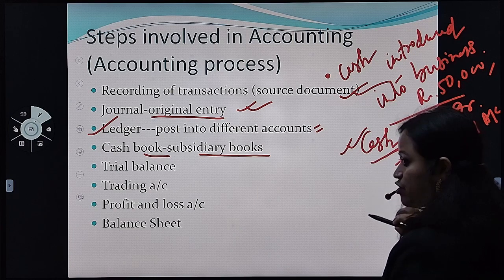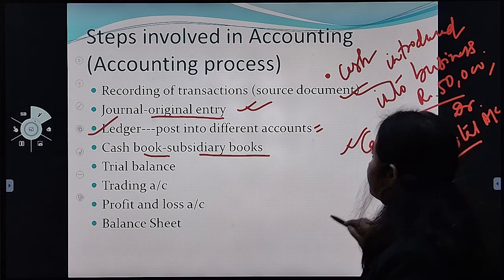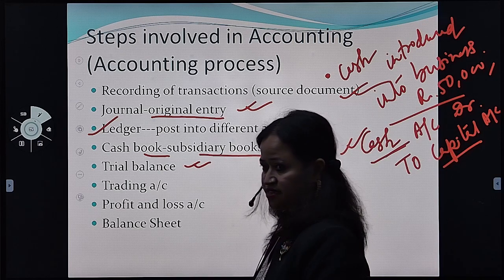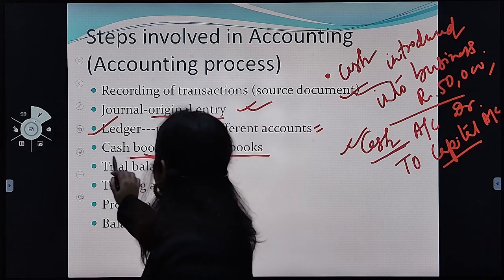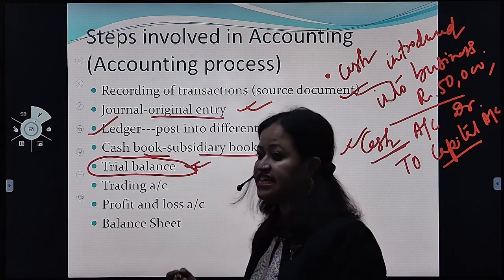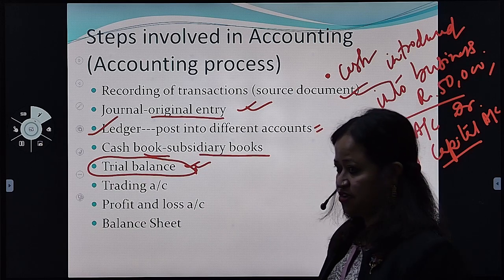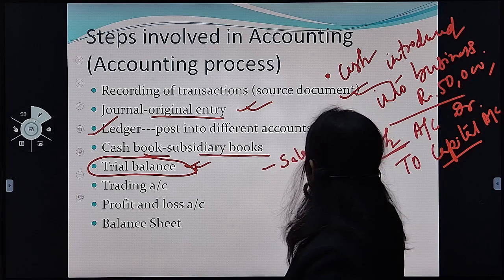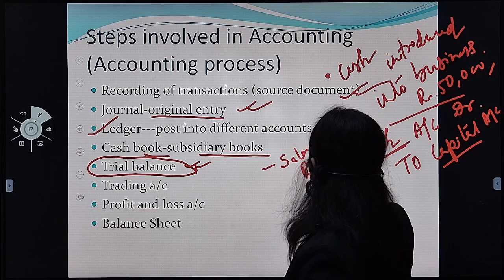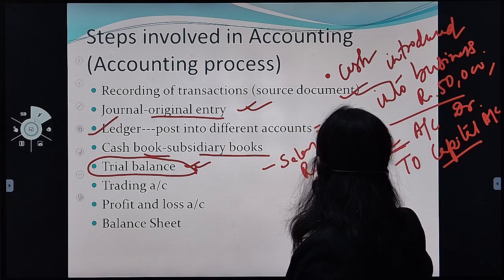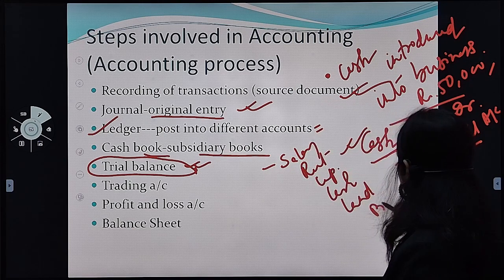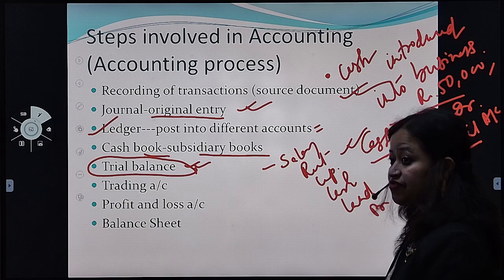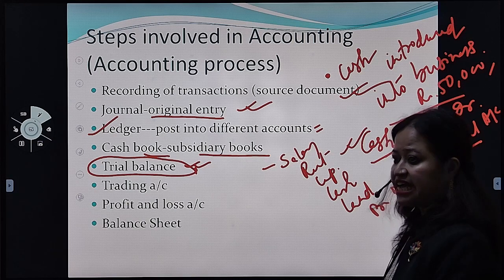Balance of cash account, balance of sales account, capital account, all the balances are recorded in the trial balance. We prepare the trial balance. So what is a trial balance all about? In the trial balance, balances of various accounts are recorded. There can be various accounts. As I've told you, it can be salary account, rent account, capital account, cash account, land account if you purchase land, building account if you purchase a building. So you will get the balances of various accounts. Multiple accounts you will get.